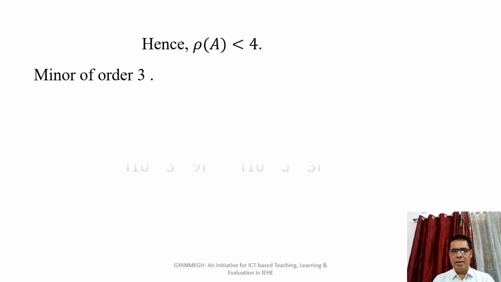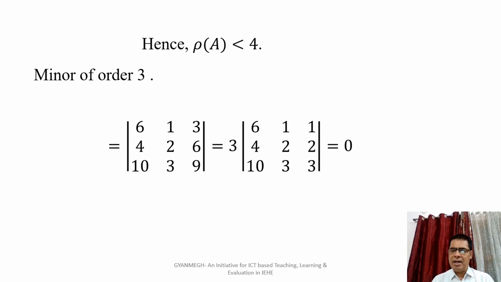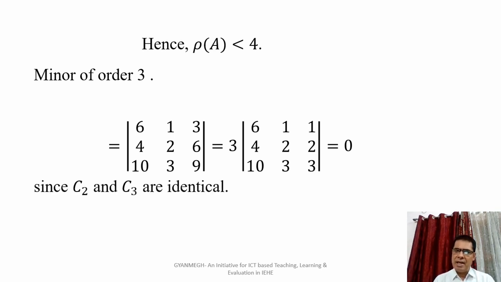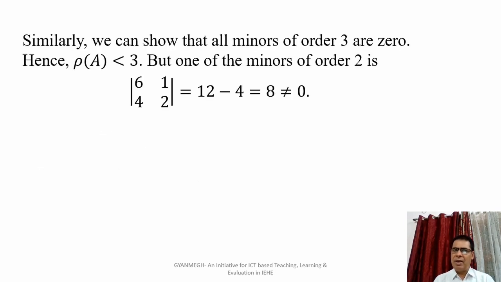Now we consider the minor of order 3 of the matrix A. Here we see that the minor of order 3 of the matrix A is equal to 0. Similarly, all the minors of matrix A of order 3 are equal to 0. Therefore, obviously the rank of the matrix A is not equal to 3. Hence, by the definition of the rank of a matrix, the rank of this matrix is obviously less than or equal to 2.